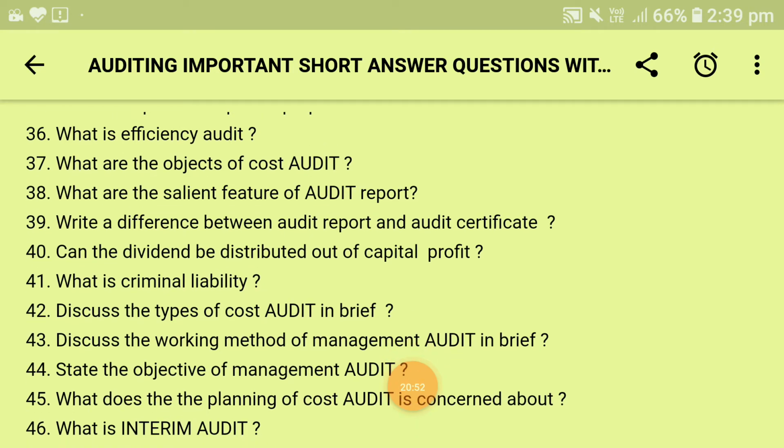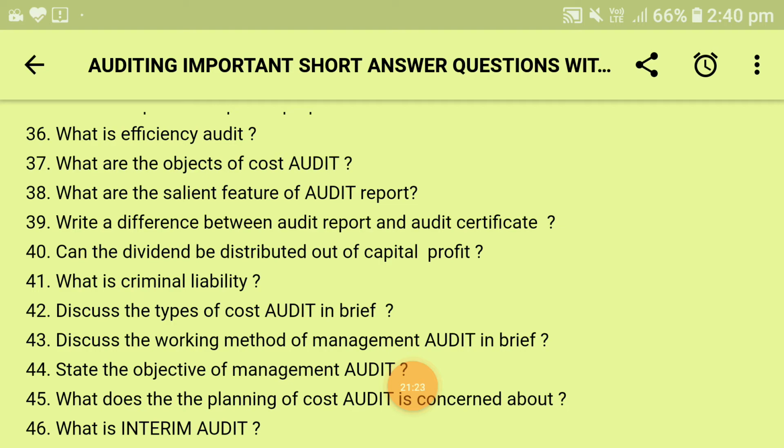Next comes, can the dividend be distributed out of capital profit? Yes, dividend can be paid in cash or a company can issue bonus shares. If paying in cash, the capital profit will come into force and it can be paid from the capital profit but on some conditions, which is after writing off all the capital losses, you can pay the dividend from capital profit, and after the payment of all the debt liability, if amount remains, then the payout of cash dividend out of capital profit can be exercised. I have created a separate video upon this question. It is a long answer question, so you can just check it on my channel.